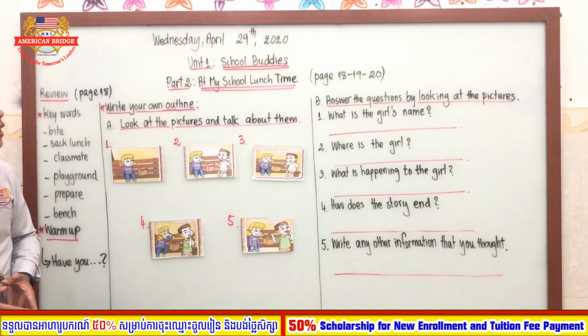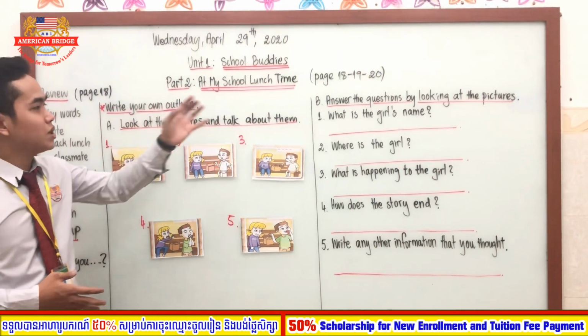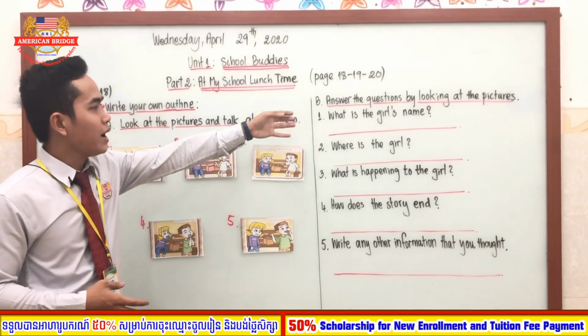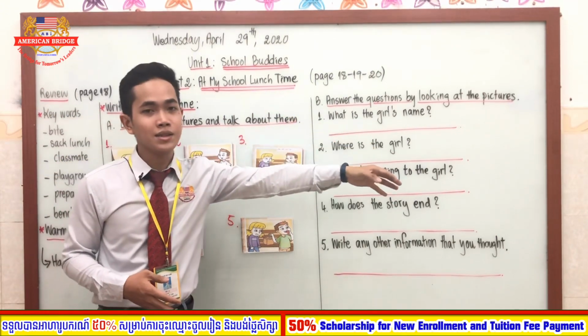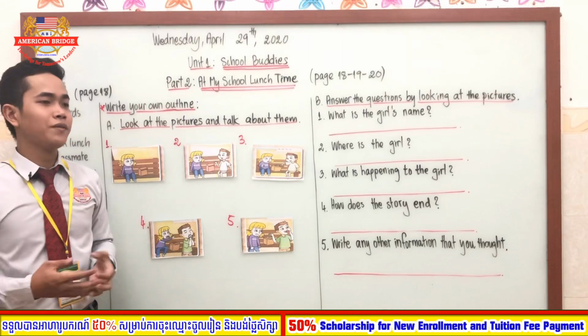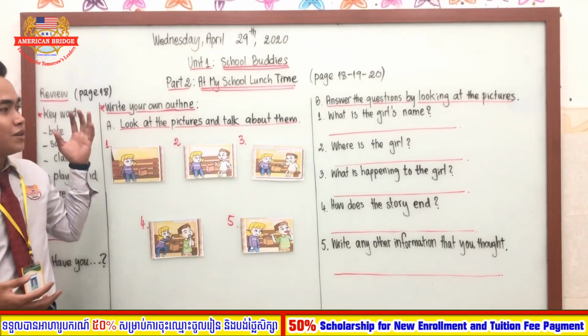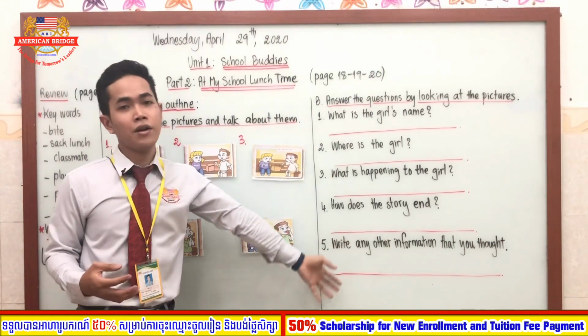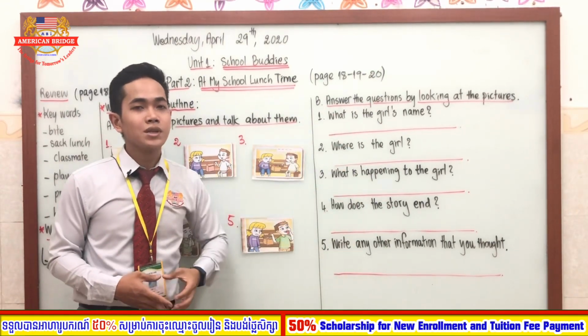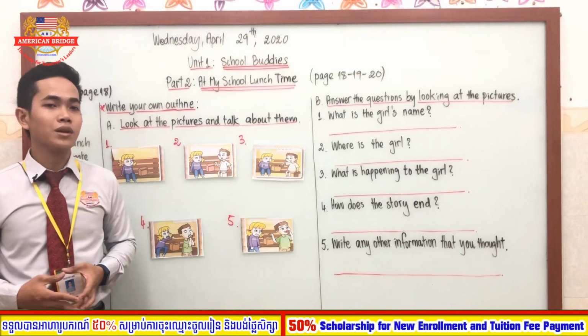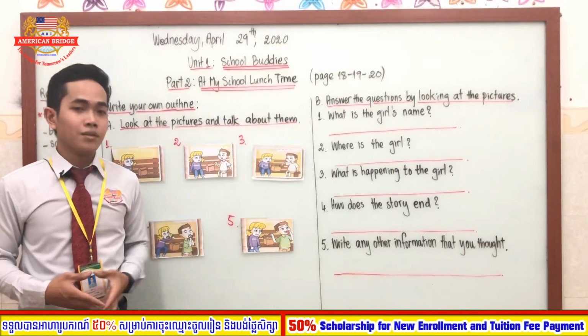Well, so we go to our section B, which is about answering the questions by looking at the pictures. I think we have discussed the pictures already, right? So don't waste any time. Let's answer 5 of these questions. I give you 3 minutes to think about the questions, and then you can answer them. Okay?